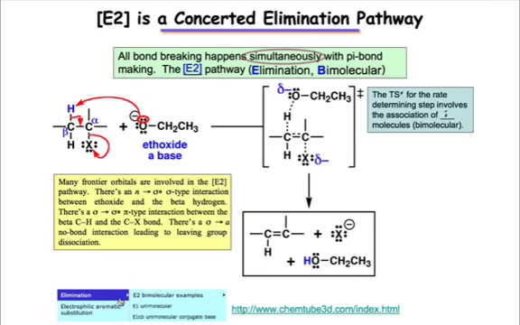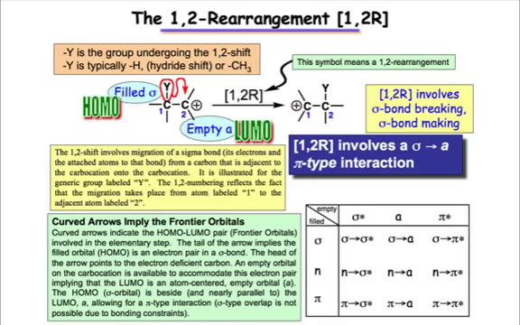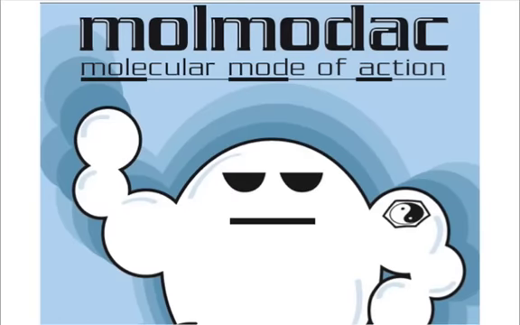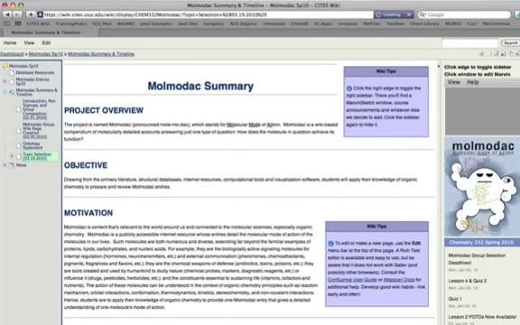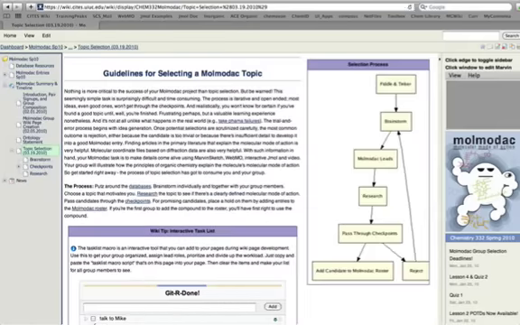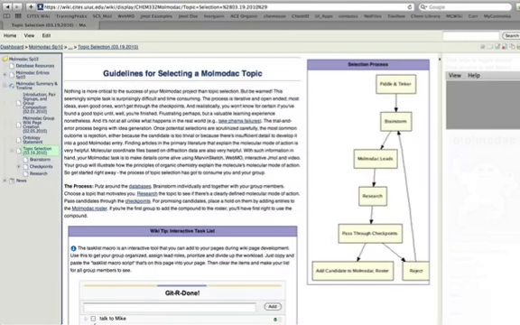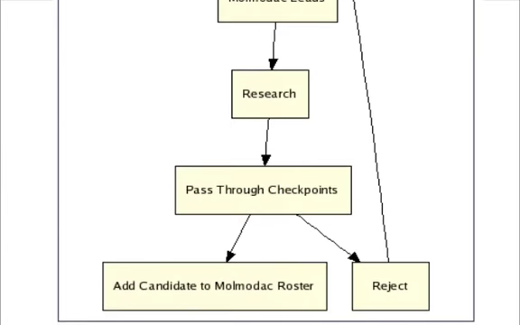As a student in Chem 332, you can now apply your knowledge of organic chemistry to create a Molmodac entry that gives a detailed understanding of one molecule's mode of action. What I especially like about the Molmodac project is that it embodies aspects of science that are important but rarely encountered in a typical organic chemistry class. Ideas like discovery, application, and communication.